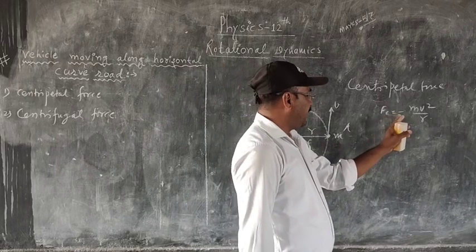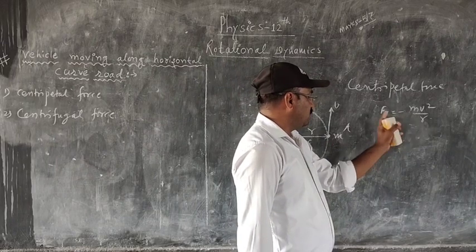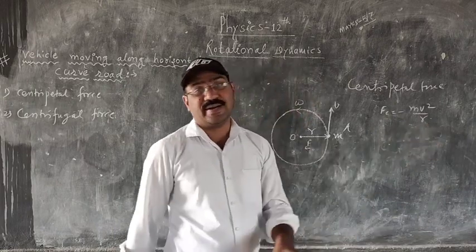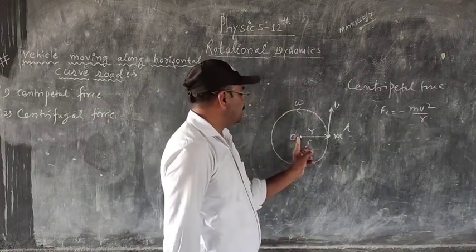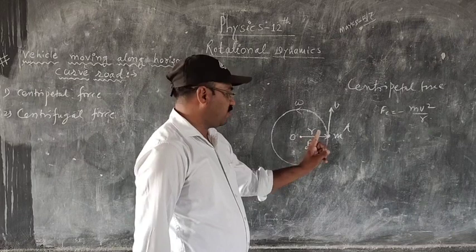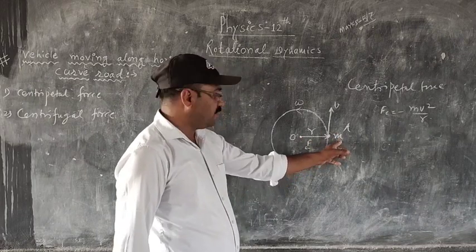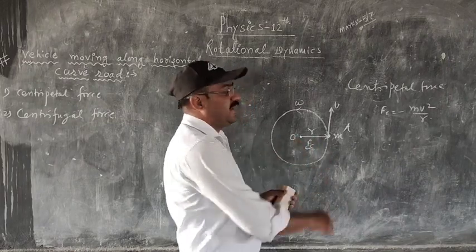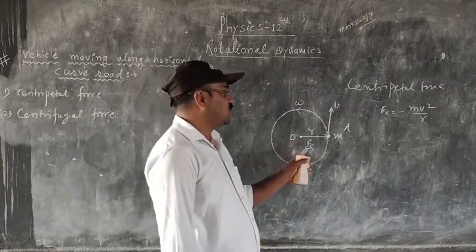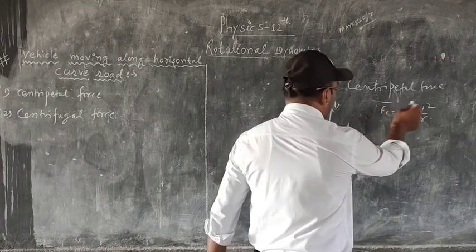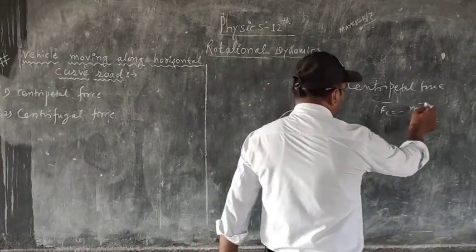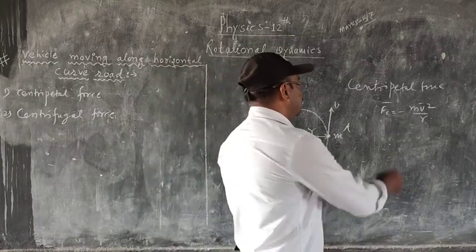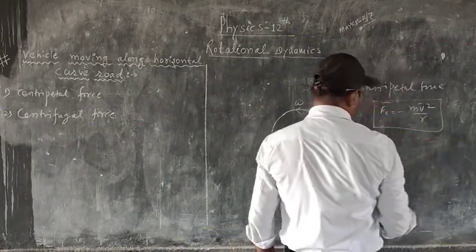So here the negative sign indicates that the force acting on the particle is in the opposite direction to that of the radius vector. Radius vector का direction is away from the center of the circle towards the position of the particle, but here the force is acting towards the center of the circle. This force is called the centripetal force. This is a vector quantity. Here Fc is equal to minus mv square upon r.